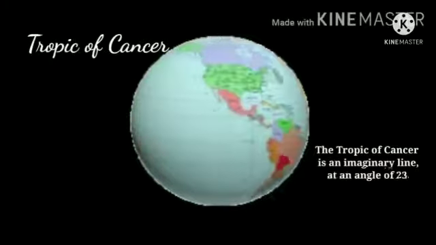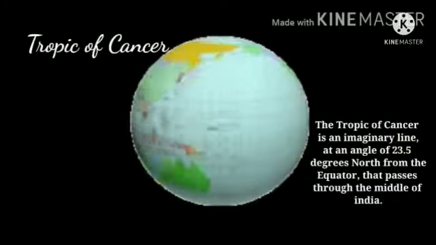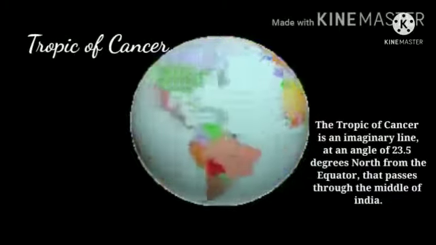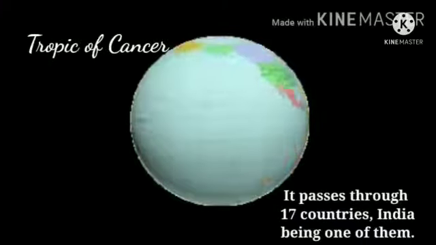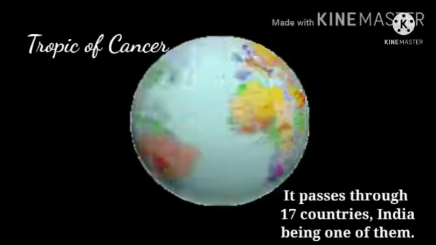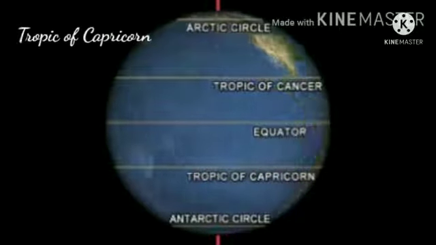The Tropic of Cancer is an imaginary line at an angle of 23.5 degrees north from the equator that passes through the middle of India. It passes through 17 countries, India being one of them. The Tropic of Cancer passes through 8 states in India: Gujarat, Rajasthan, Madhya Pradesh, Chhattisgarh, Jharkhand, West Bengal, Tripura and Mizoram.